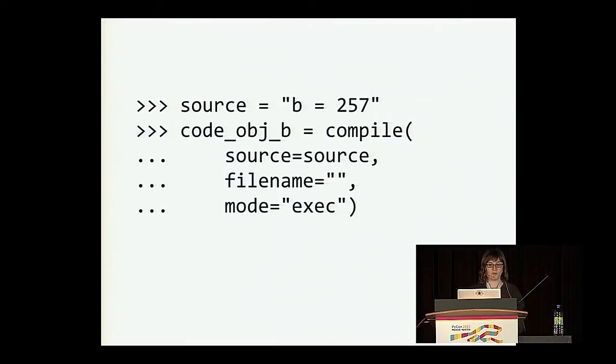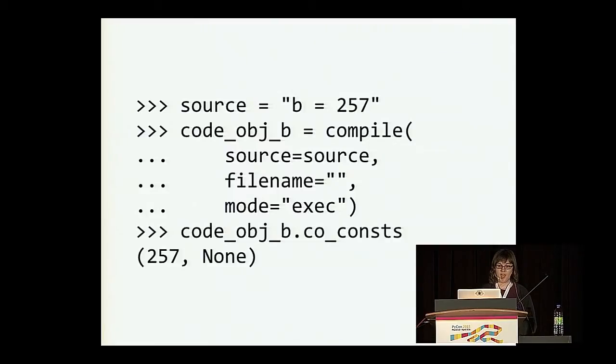Okay, so then when we look at the code object for our second line of code, B equals 257, we can similarly use the built-in compile function to get a handle on it and look at the constants that are defined inside that code object. And this has another 257 in it. The main point that I want to illustrate here is that we have two separate code objects. That means the interpreter has gone through the phase of parsing all the way down to compiling into bytecode these two different lines. And we don't really give the interpreter the chance to optimize between these two different code objects.